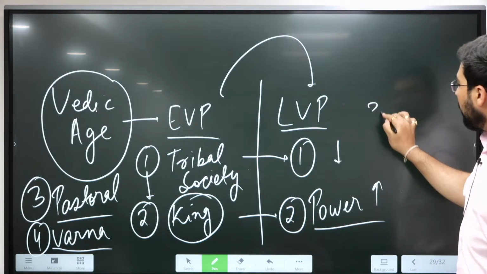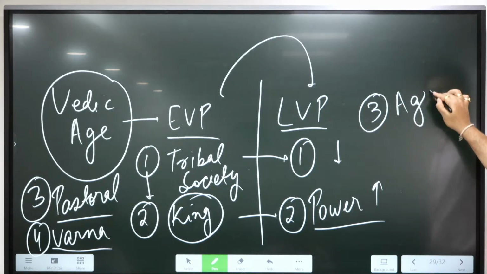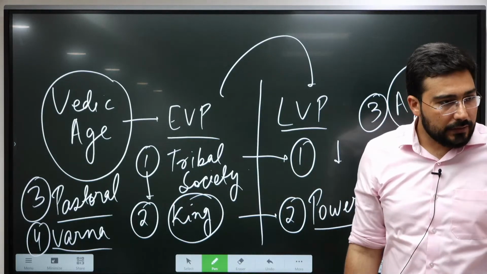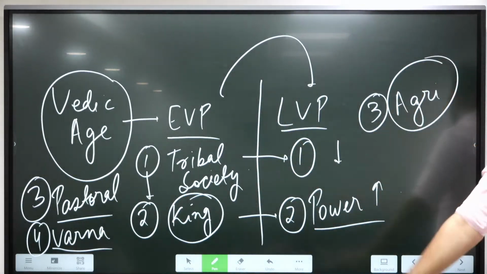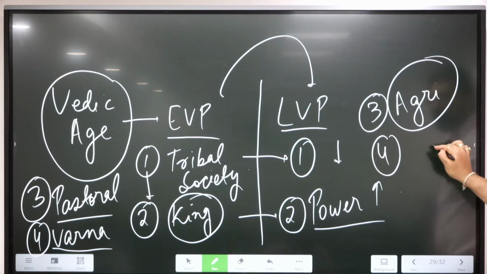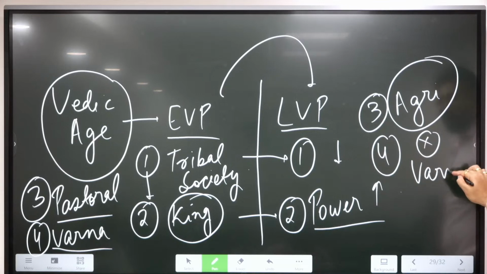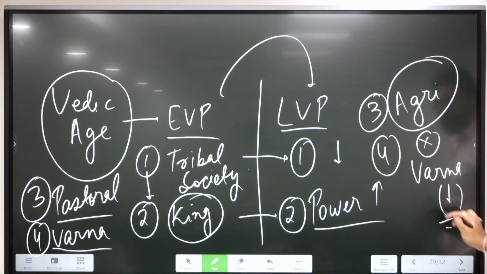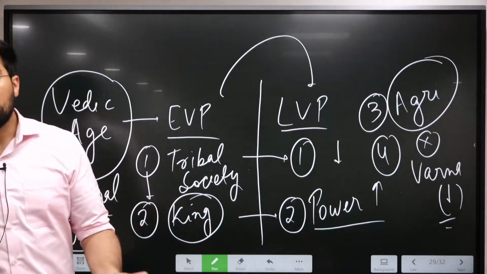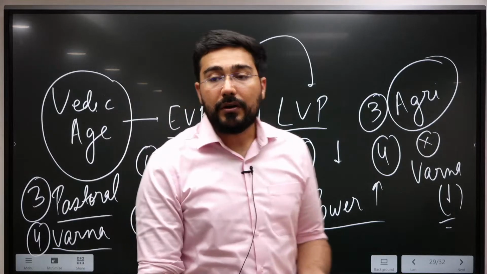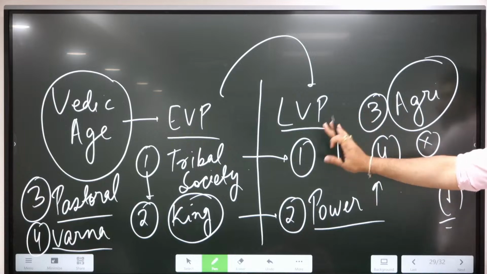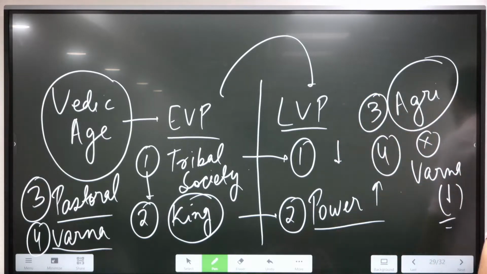We see shift towards agriculture. Settled. Initially they were nomad, going from one place to another. Then we see the beginning of agriculture and settled life started. Changing of Varna. The mobility in the Varna started declining from this time onwards. It was now getting linked to birth. Once you are born in a specific Varna, you should not change it. So this restriction, the mobility started declining from later Vedic period.